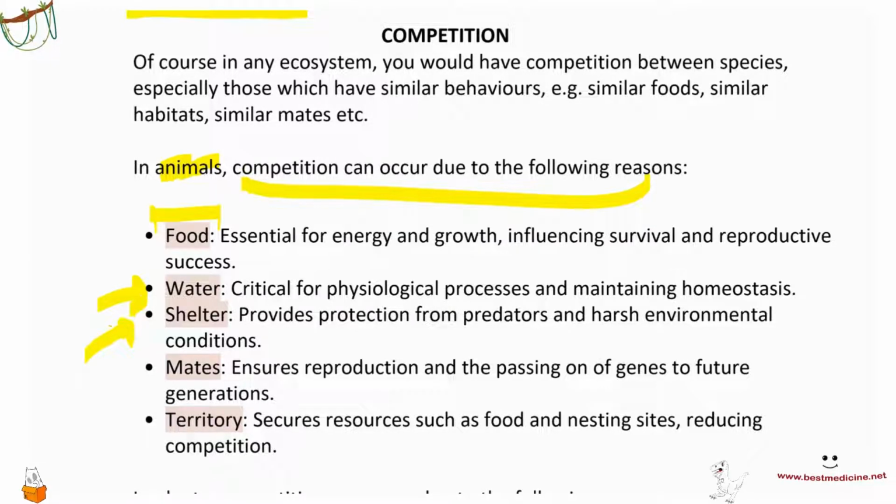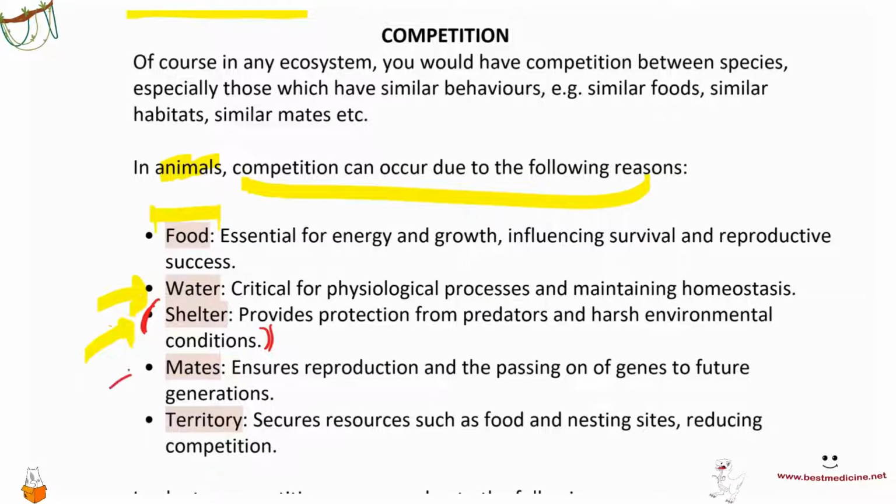Shelter, of course, shelter, right? Shelter would provide protection from predators and harsh environmental conditions like storms and so on. For example, even in humans, we have our homes and we're sitting comfortably in our homes, because the homes are locked, we feel safe from any sort of criminals outside or even wild animals from coming inside our homes, because that's our shelter, that's our safe place. Similarly, animals also have their shelter, which provides them protection from predators and harsh environmental conditions. So they try to compete for shelters.